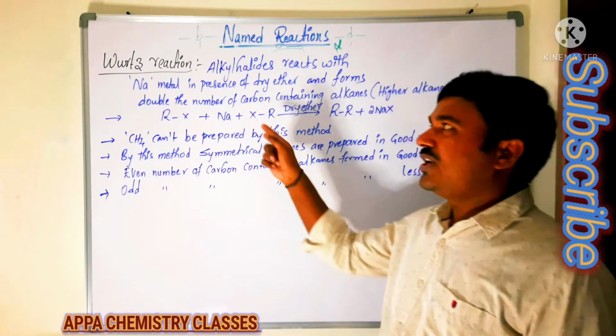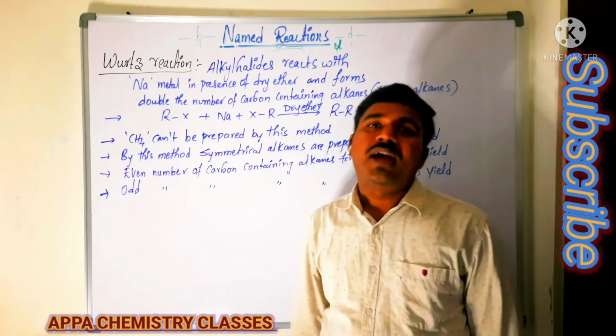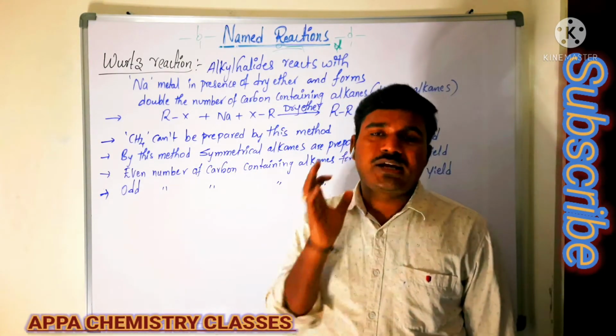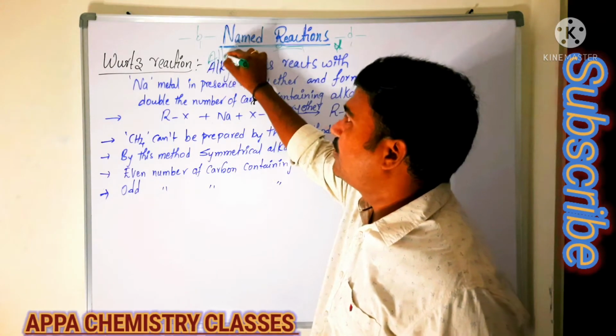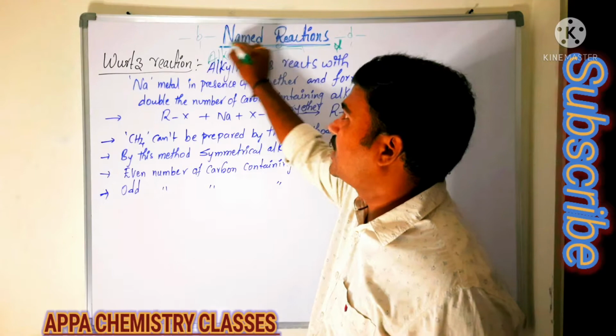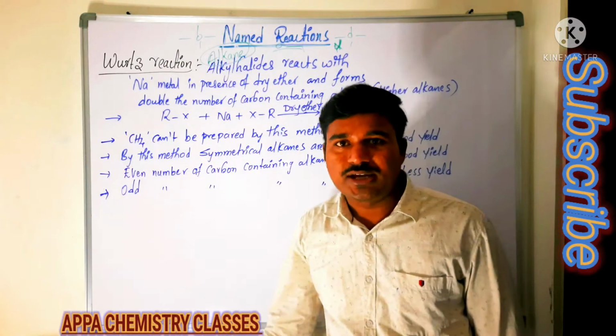By using this Wurtz reaction, we are going to prepare saturated hydrocarbons. They are said to be what? Alkanes. Alkanes can be prepared by using the Wurtz reaction.